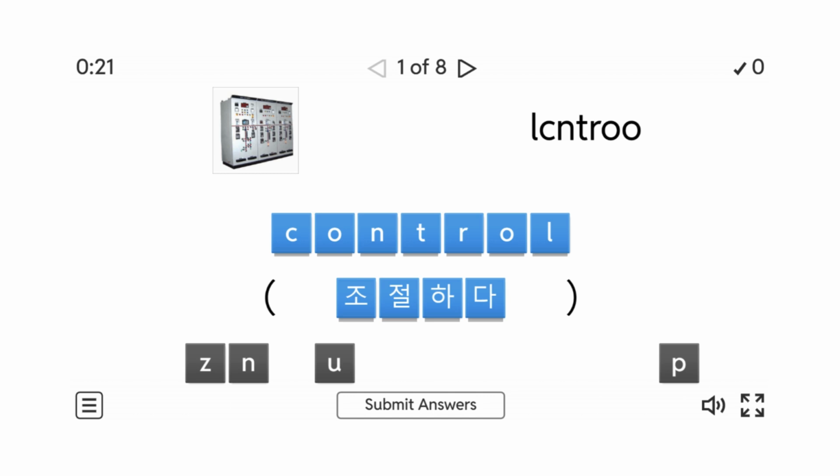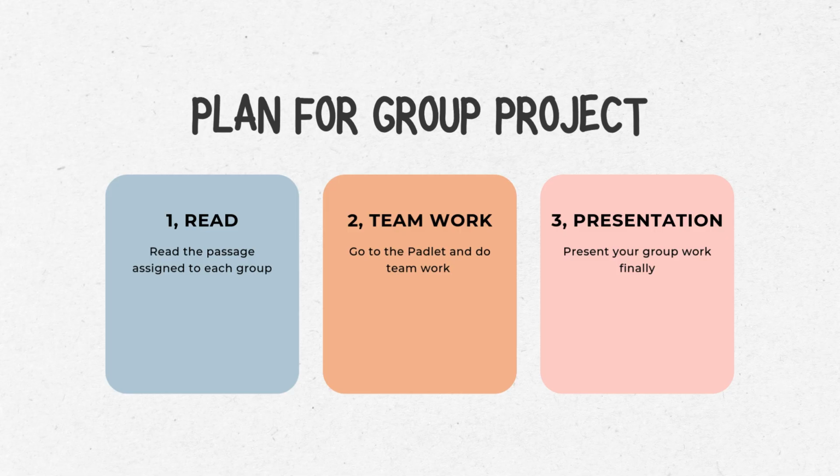Students, did you do it well? Now let's do our main project today. Our group project consists of 3 parts. First, you will read the passage assigned to each group.